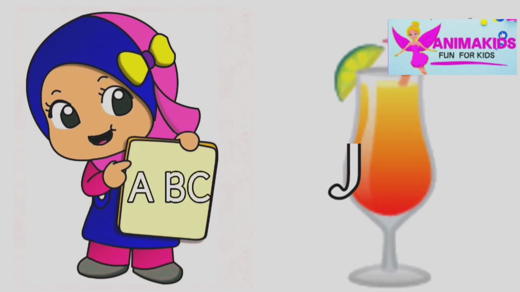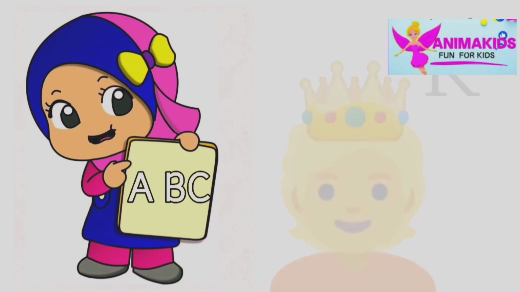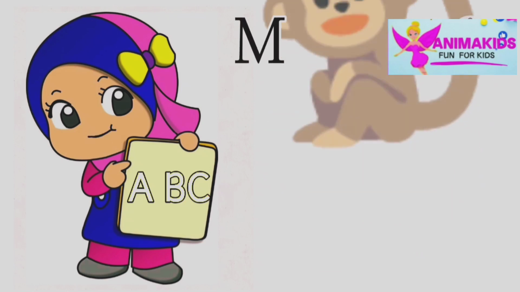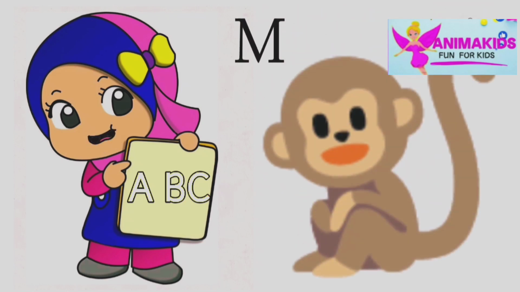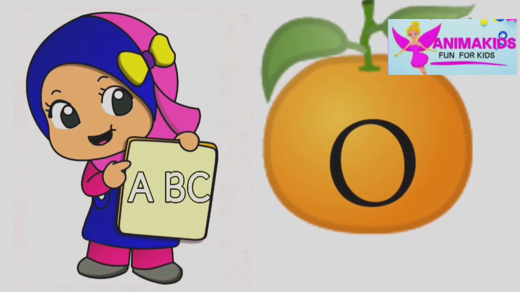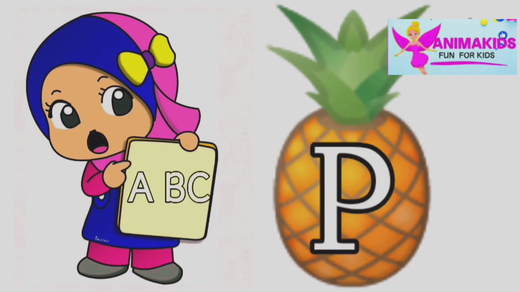K is for king, king. L is for lion, lion. M is for monkey, monkey. N is for night, night. O is for orange, orange. P is for pineapple, pineapple.